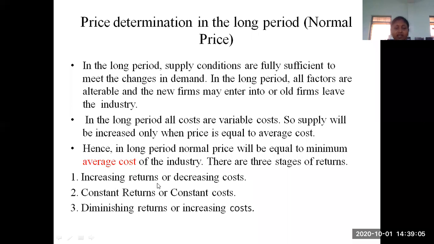One is the increase in returns. That means whether the firm is going to increase its returns. So how can we increase the returns? Suppose a particular consumer is interested to buy a particular good, and that good is available at a reasonable price and the quality is also good. Each and every consumer is interested to buy that commodity. Automatically the demand for that commodity is going to increase because the price is reasonable and the quality is good. Whatever they are offering, all the things are favorable to the consumer. So automatically the company is going to increase the returns.